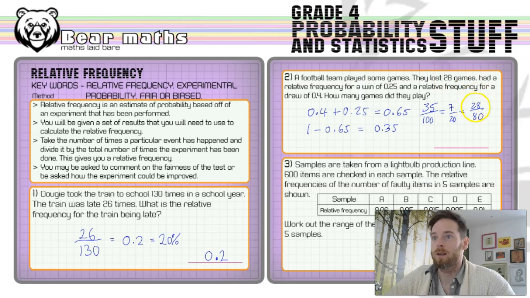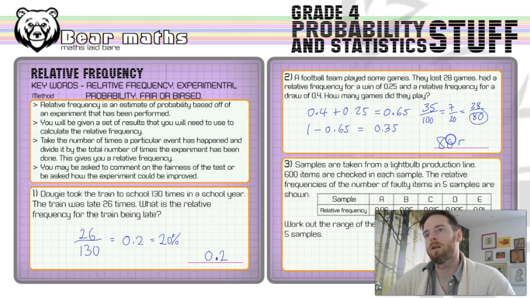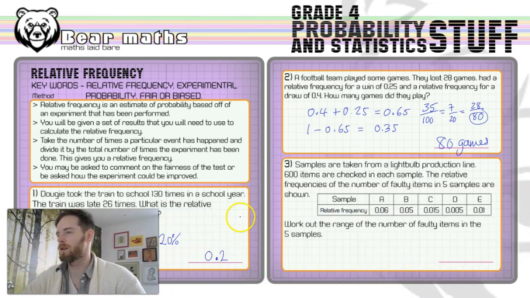Now, that is 28 games out of the total number of games. You can see it there. That's how many games they played, 80 games, and that is our answer for that question. All right, so it's a tricky one. If you had a calculator, you could easily do that